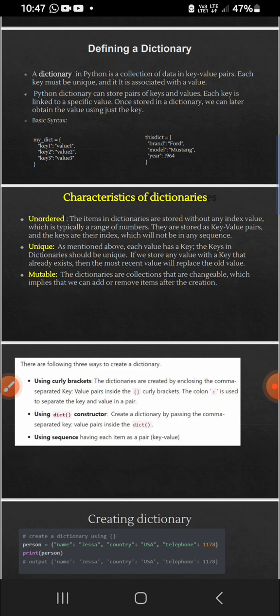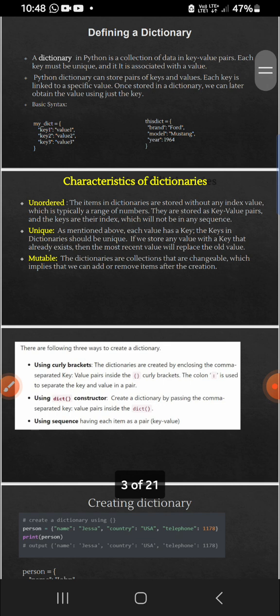So they are stored as key value pairs, and the keys are the index, which will not be in any sequence. It will not be stored as indexes, but it will be stored as keys. Key value pairs, and the key acts like an index. Through the key we can access those values. So hence it is stored through keys. It is unordered because there is no particular sequence of it.